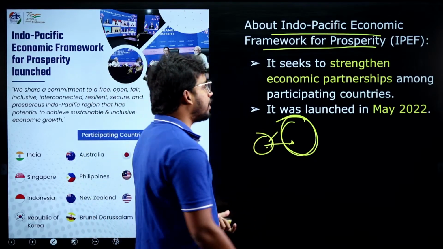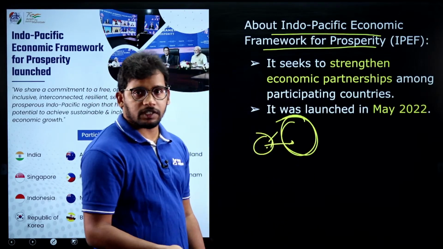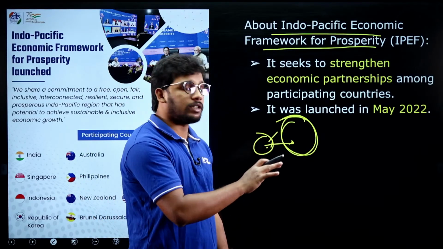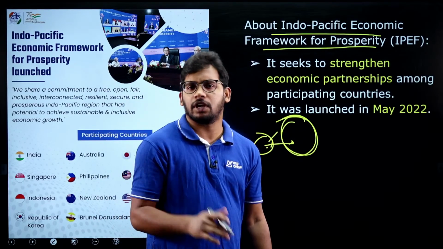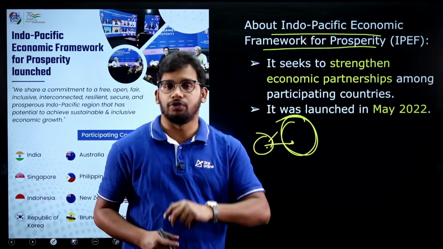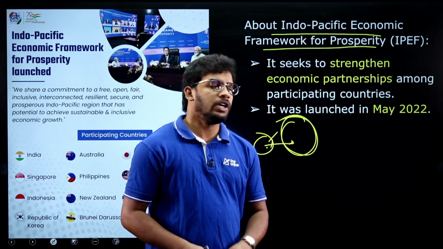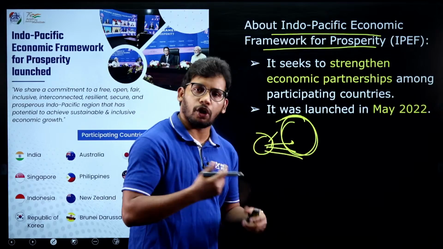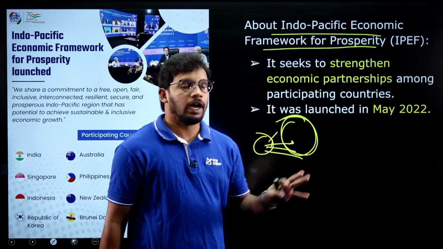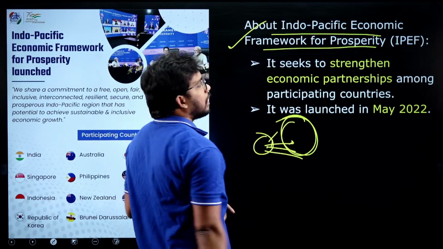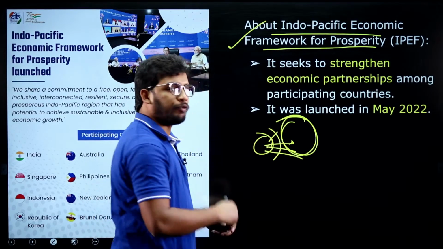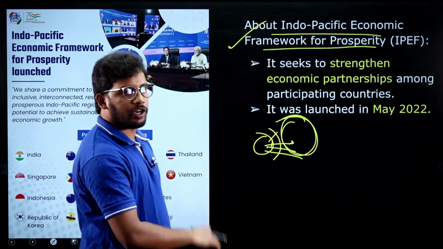So after the COVID years, especially in 2022, selective important countries like India, USA and all, they have met and decided that this should not happen in the future. Even if there is a critical situation, there should be a free flow of raw material or goods, because the world's nations should not struggle. So they have come together and launched the Indo-Pacific Economic Framework for Prosperity to synchronize or to free flow the goods and services from one region to another region.